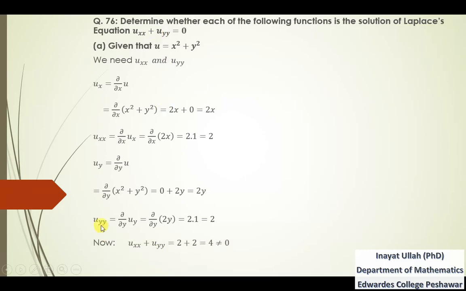Adding these two, uxx plus uyy is equal to 2 plus 2, and 2 plus 2 is 4, which is not 0. So it means that this given function is not the solution of the Laplace equation, because the answer is not 0. So that's how we determine whether a given function is the solution of the Laplace equation.